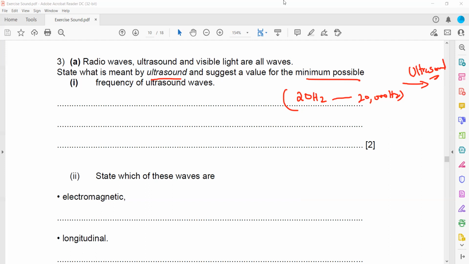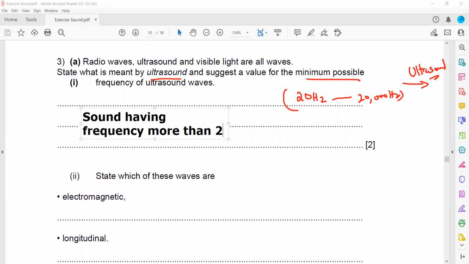So what is meant by ultrasound? Sound which is having a frequency more than 20,000 hertz.